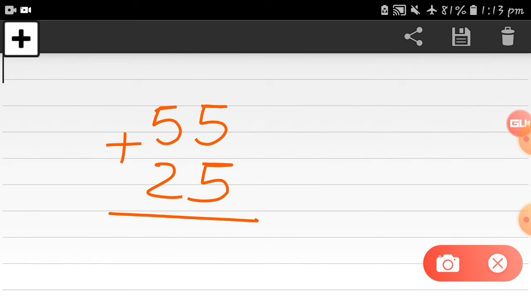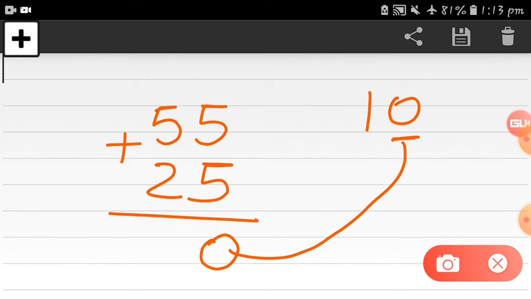Okay, now how to write this 10? Just tell me, students. This is the 10, you can see. Now see this, which digit is at the ones place? Now 0, you can see, I underline it. 0 is at the ones place. So you have to write this 0 at the ones place. You can see here, you have to write down 0 at the ones place.